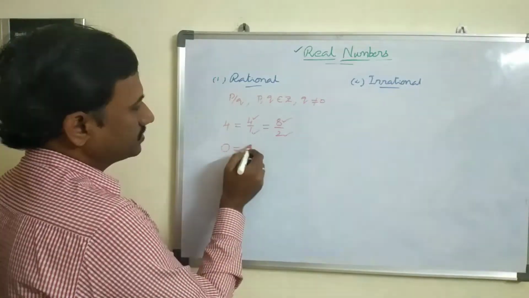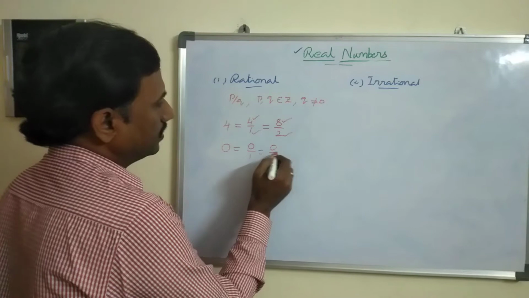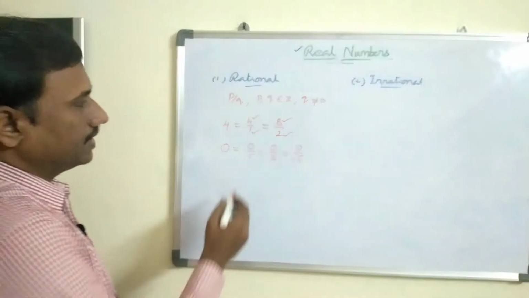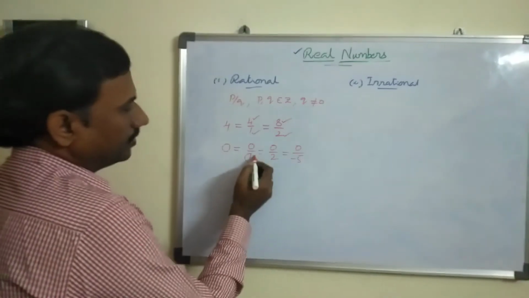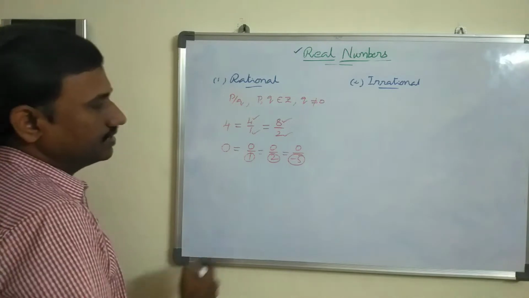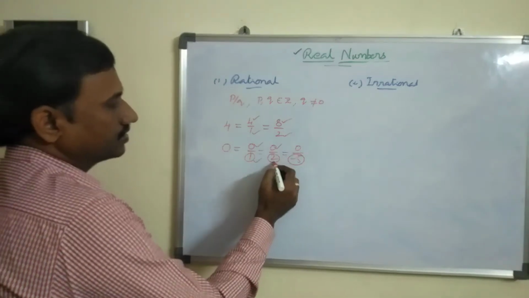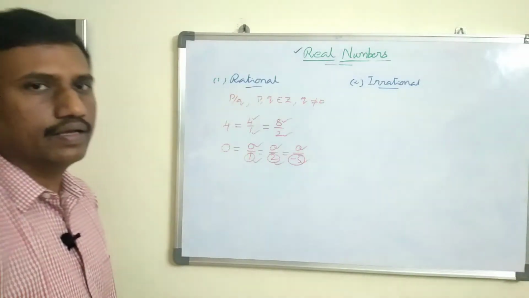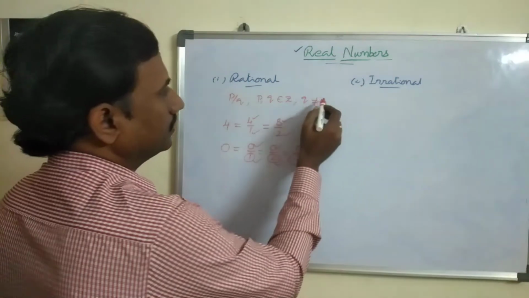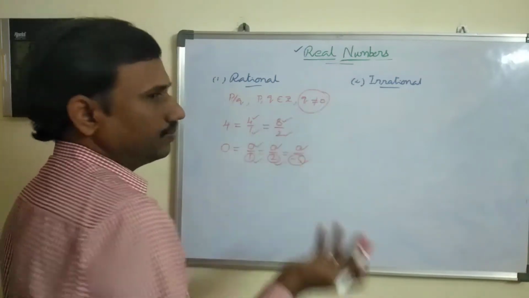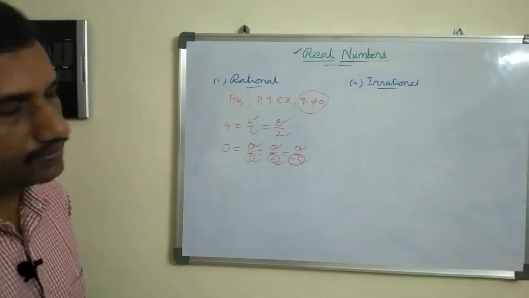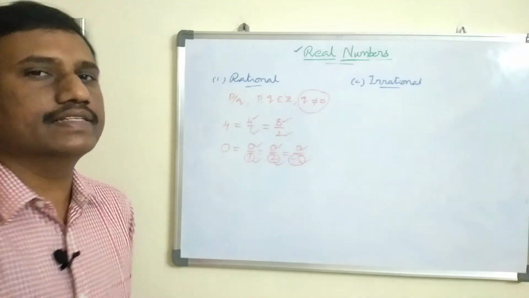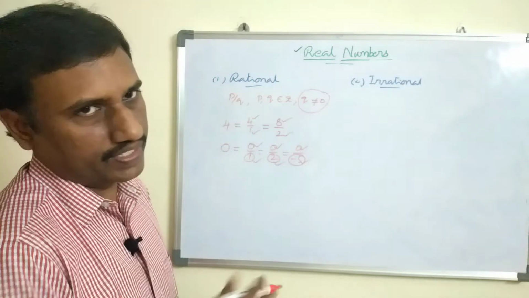Can I write 0 as 0 by 1? Yes, you can write 0 as 0 by 2 or 0 by minus 5, anything you can write. Now it is in the required form of p by q, where the denominator is not equal to 0. At the same time, numerator and denominator both belong to integers. Now 0 is also a rational. Here the condition is that the denominator should not be 0, the numerator may be 0. No problem with that. That means all natural numbers, all whole numbers, and all integers are also rational. Like this we can prove.